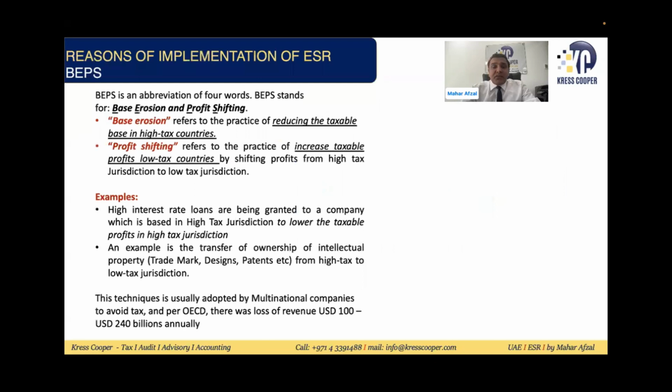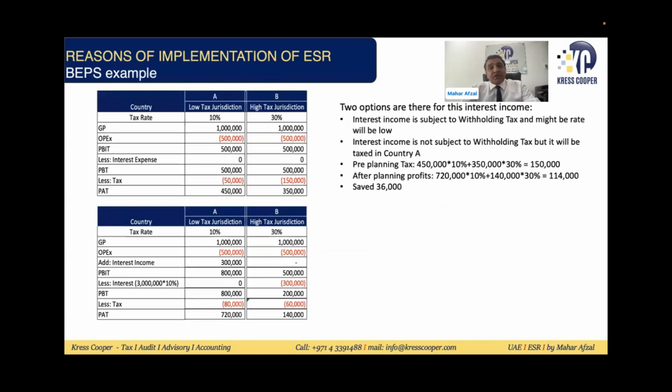So what is the reason for implementation? The reason for implementation was base erosion and profit shifting. Usually multinational companies shift their profit. There is a possibility they will shift their profit from a high tax jurisdiction to a low tax jurisdiction. To control this, they have introduced the law which is called economic substance regulation. We'll discuss in detail which different bodies were involved in the implementation of ESR. So this is just one example.